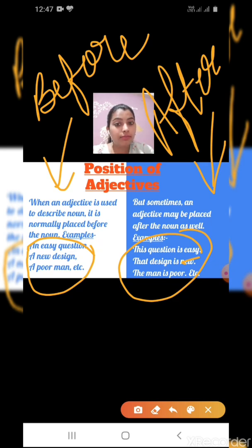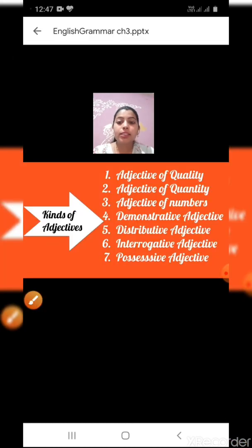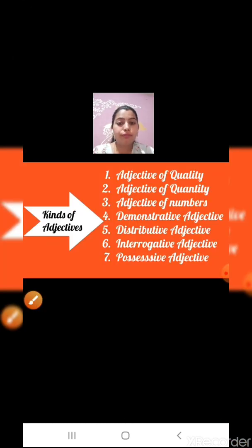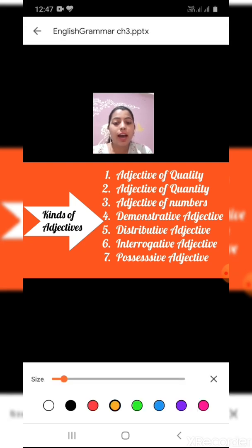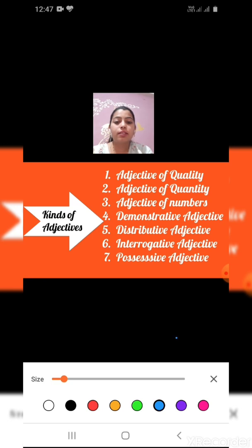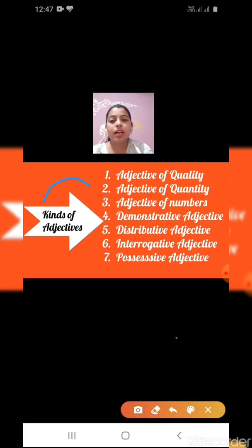Sure? Yes or no? Understood, right. Okay then. Now we have types of adjectives, or kinds of adjectives.